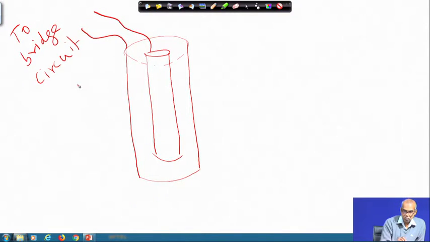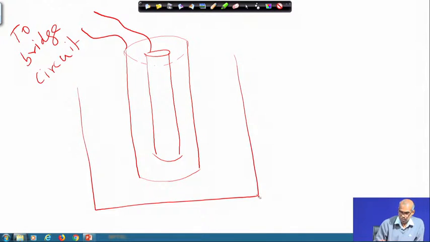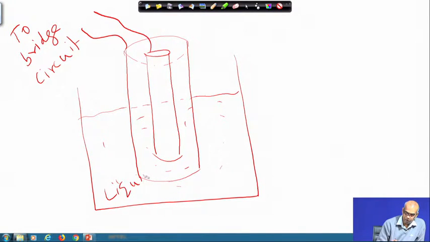Now, this is immersed in the tank which contains liquid and we want to measure the level of the liquid. The part which is immersed, the liquid will work as dielectric between these two capacitor plates.